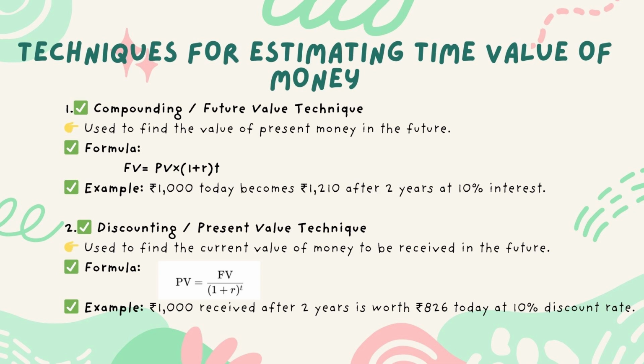2. Discounting, the present value technique, used to find the current value of money to be received in the future. Formula. Example, 1,000 rupees received after 2 years is worth 826 rupees today at 10% discount rate.